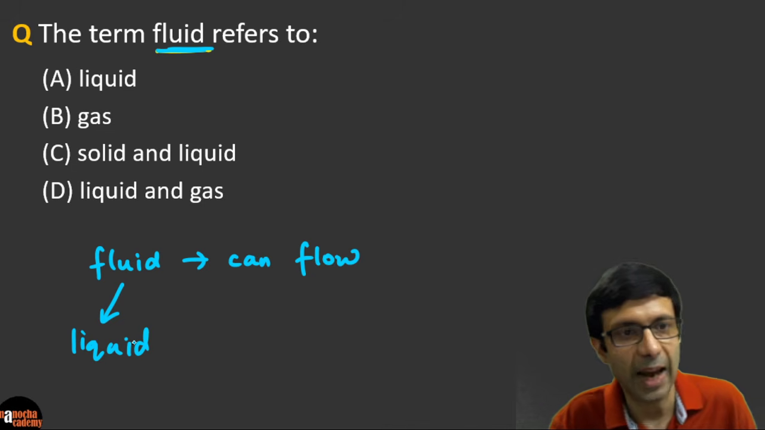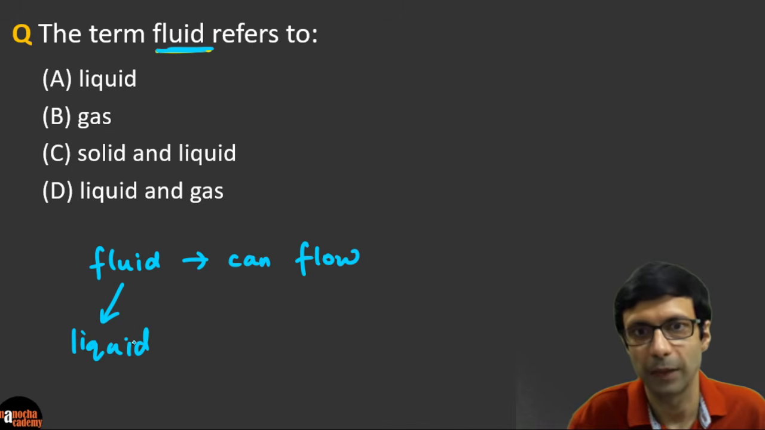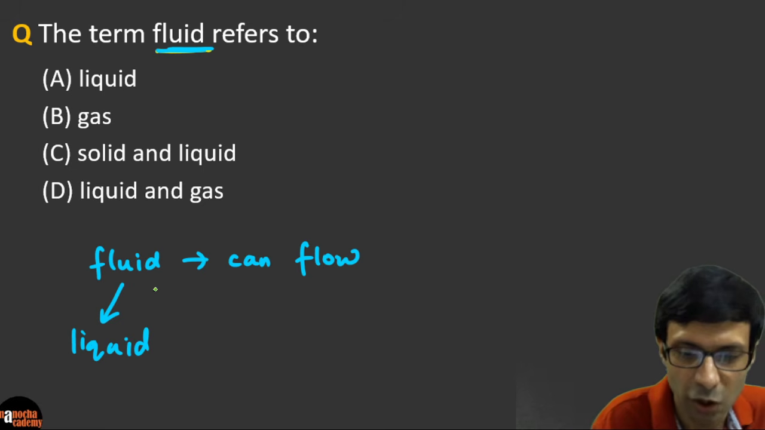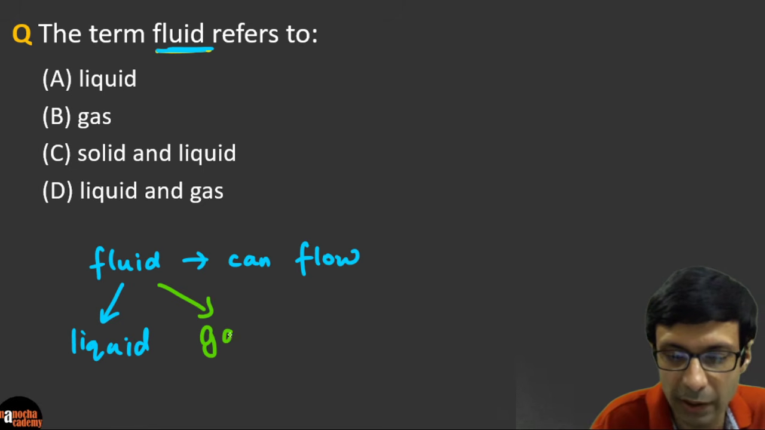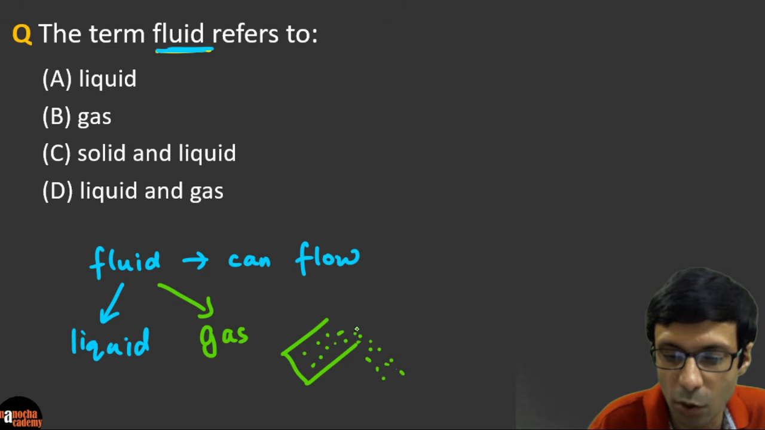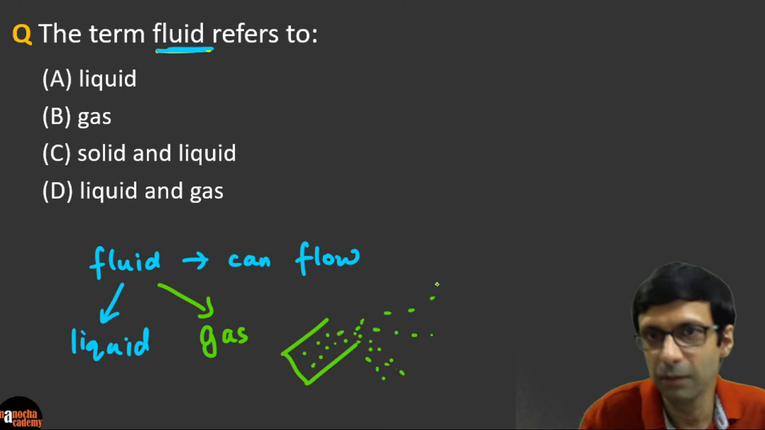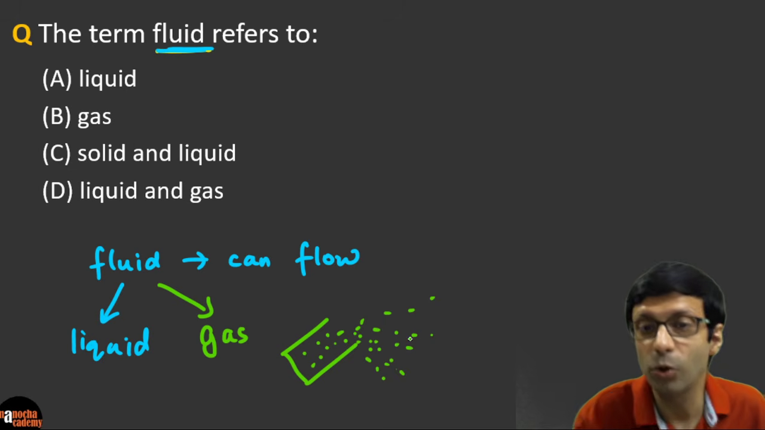Liquid. But is gas also a fluid or not? Okay, so what do you guys think? Gas is also considered a fluid, because imagine if you open a container of gas, right? Let's say you have this container which has gas in it, and if you open it, the gas is going to just flow out like a liquid. Of course, it will flow out in all the directions.